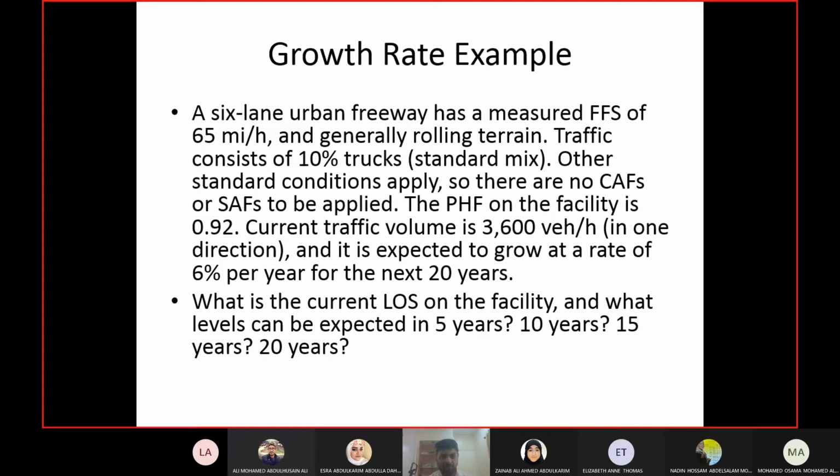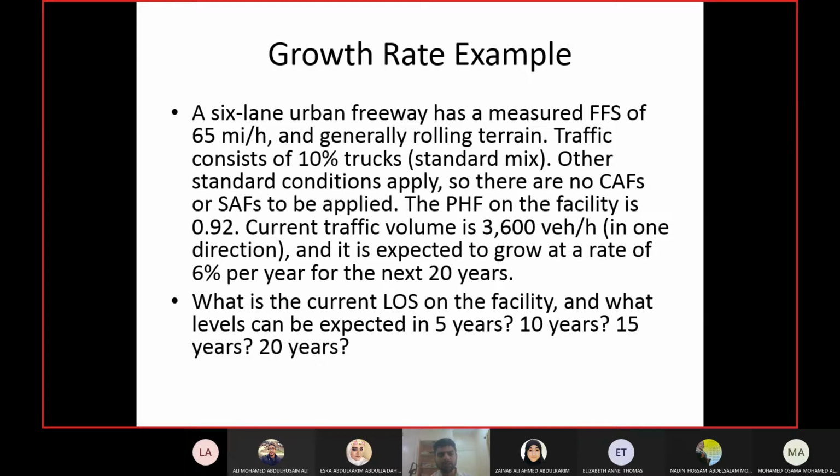So in 10% trucks, there is 70% single unit trucks and 30% trailer trucks. This is a standard mix. But since it is rolling terrain, it doesn't matter. Although they have written it in the question, we don't have tables for different mixes for rolling terrain. Rolling terrain only has one table to find out the equivalency factor for trucks, and that is the only one which you will use.